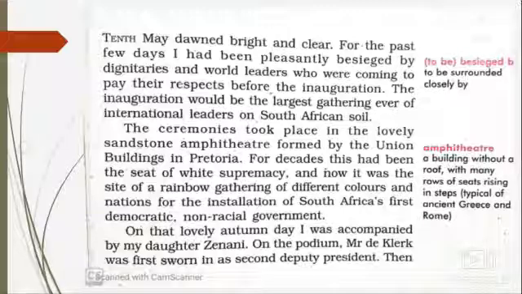The next paragraph states that on that lovely autumn day, I was accompanied by my daughter Zenani. On the podium, Mr. de Klerk was first sworn in as second deputy president. Then Thabo Mbeki was sworn in as first deputy president. When it was my turn, I pledged to obey and uphold the Constitution and to devote myself to the well-being of the Republic and its people.